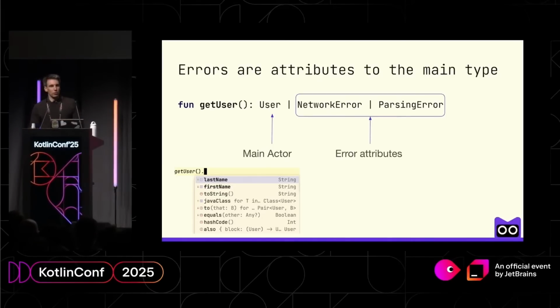And that's not possible, for instance, with optional or result types, because when you have just a result, you can invoke methods that are available on the result type, not on the main type which you're interested in.